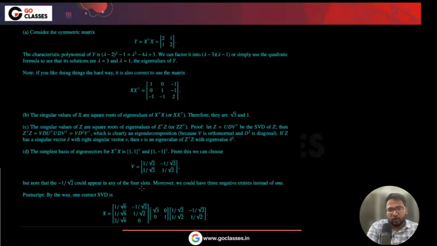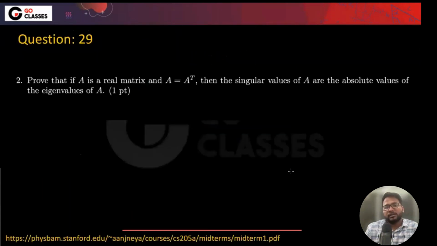Yeah, this is just a square root, right? So the singular values of Z are the square root of this, right? I mean, this is okay. So these are just definitions. Okay, let's just see this question.